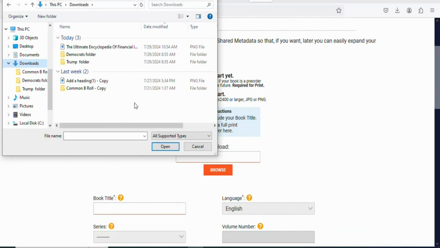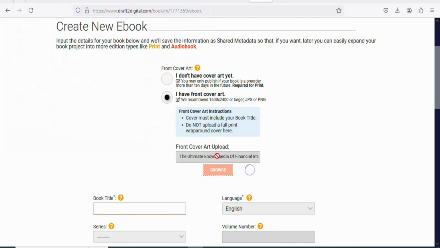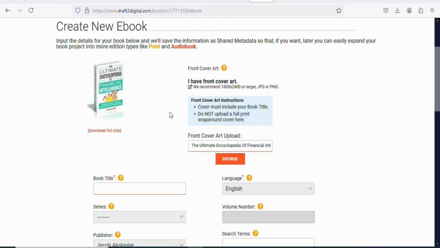Once you click on Browse, select the image that you downloaded, the book cover that you downloaded, select it, and then click on Open. Once that is done, you can see it is uploading. It has been uploaded. You can see it right here. This is the cover of the book.